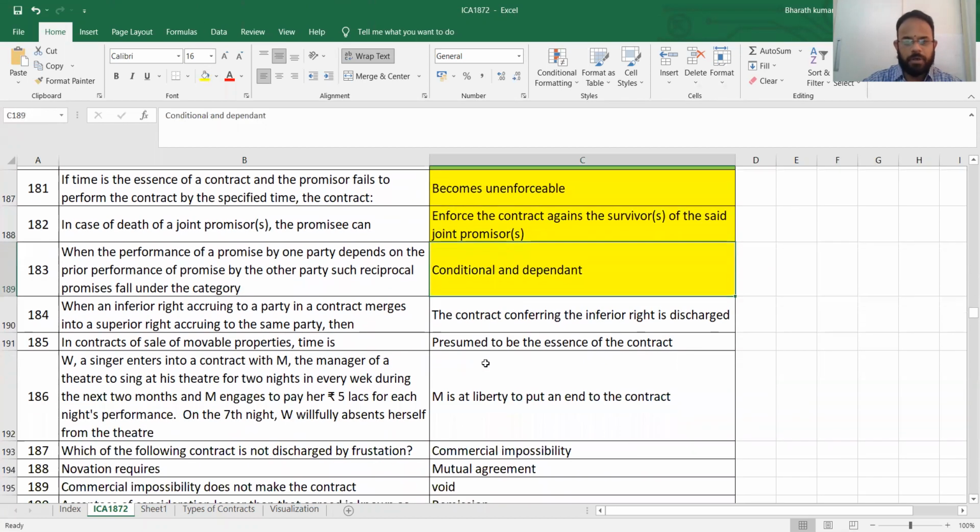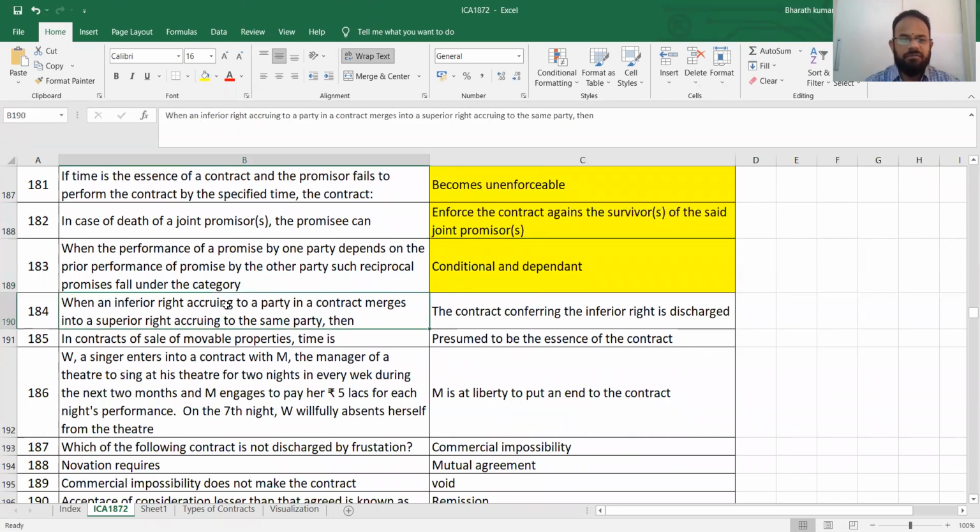Again, a very normal point. When an inferior right accruing to a party in a contract merges with the superior right accruing to the same party, the contract conferring the inferior right is discharged. When you have a small activity and a bigger activity, the moment you connect them in the bigger activity, the smaller activity should get discharged. Automatically, it will get discharged. Again, a very normal point.